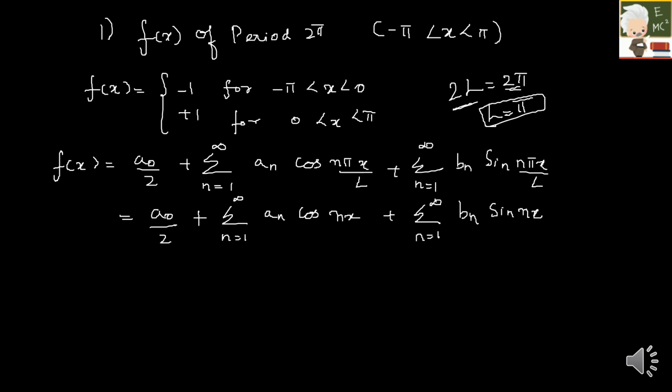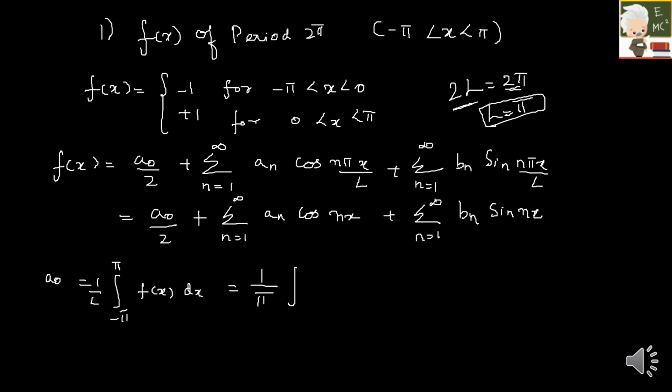Okay. So now we have to find the Fourier coefficients one by one. Let us first find what is A naught. What is the formula for A naught? It is given by 1 by L integral minus pi to plus pi f of x dx. Here L is pi, so it will be 1 by pi integral.